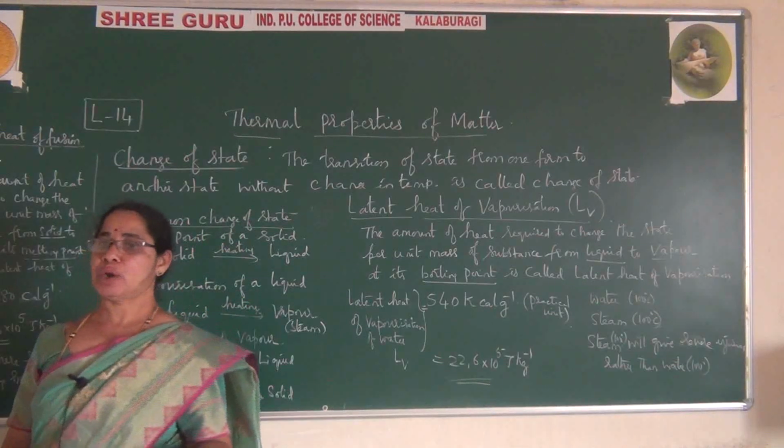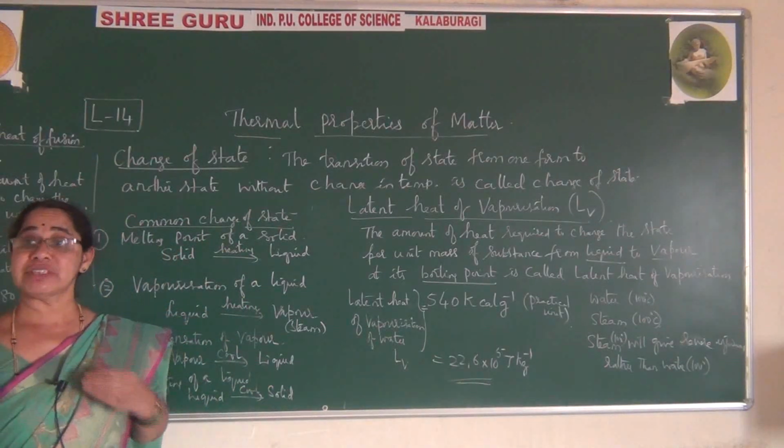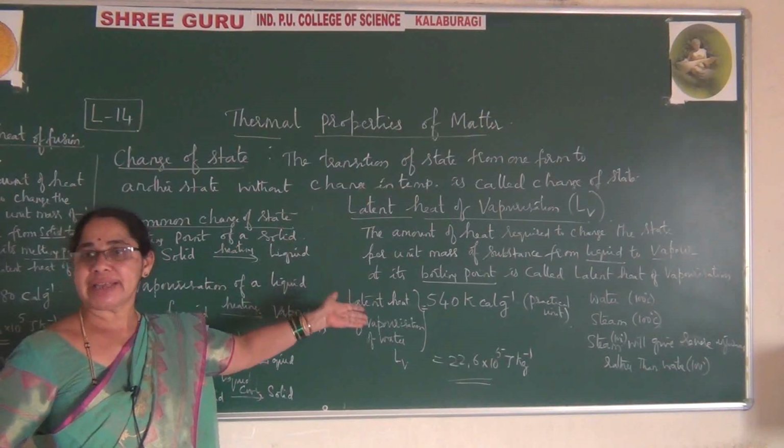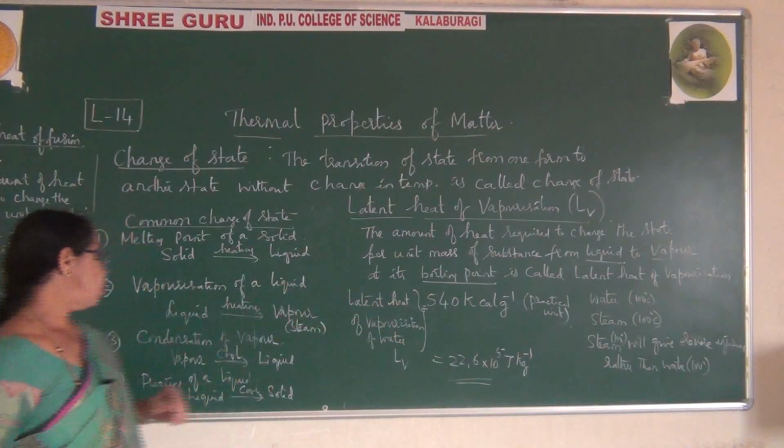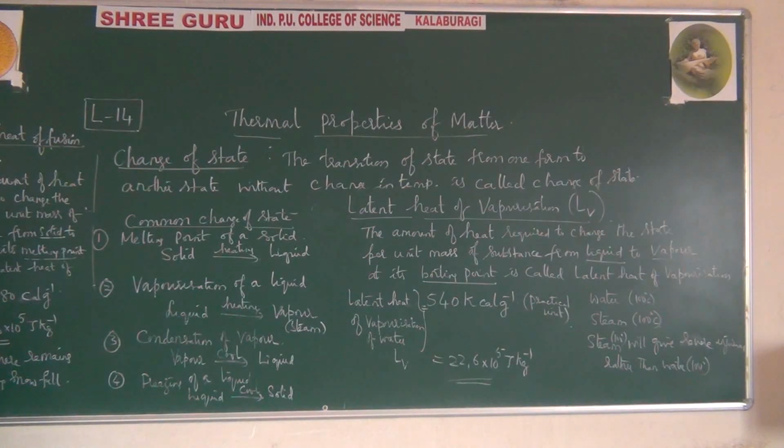So you come across these examples in your day-to-day life. Remember how physics is useful in day-to-day examples. Also remember, during snowfall, wherever there is snowfall, you can observe that the atmosphere remains warm. Let me write this: warm during snowfall. Means you feel warm. You need not think that snow is made of ice so you will feel very cold. No, the atmosphere itself becomes warm during snowfall. Just remember this point, because this amount of energy is being absorbed.